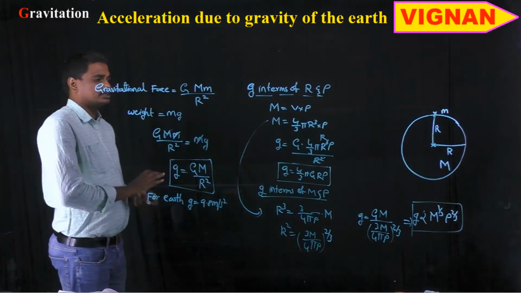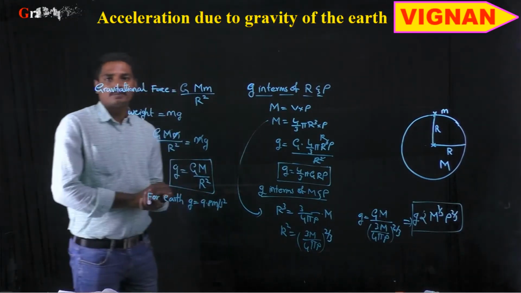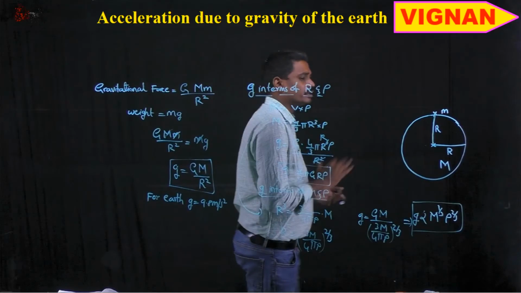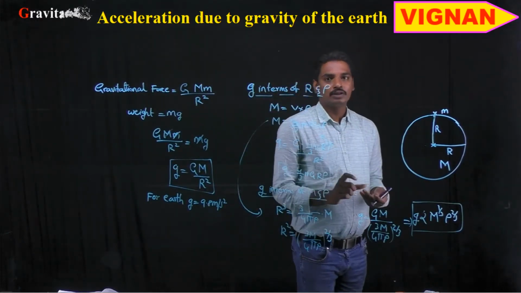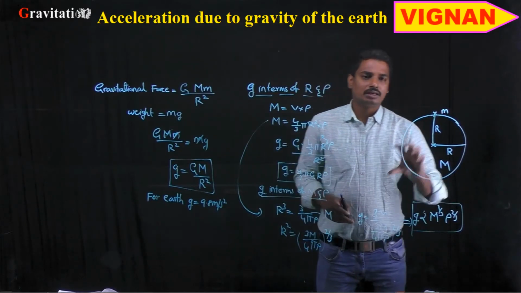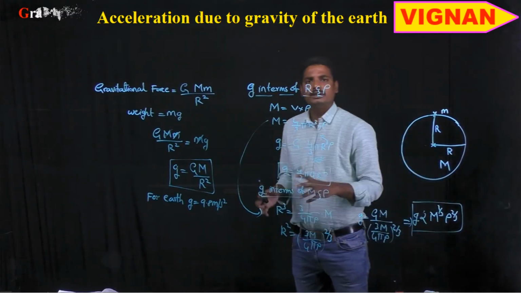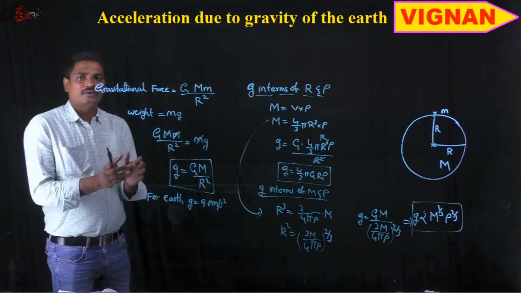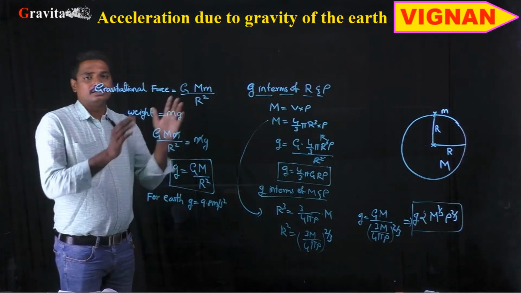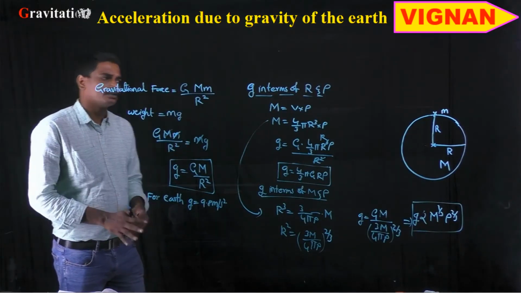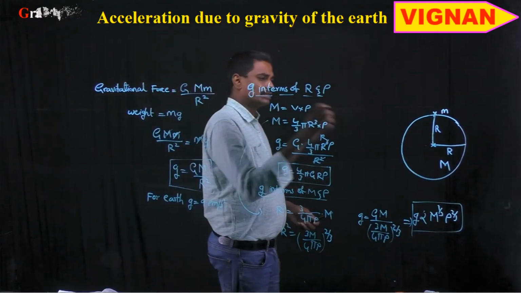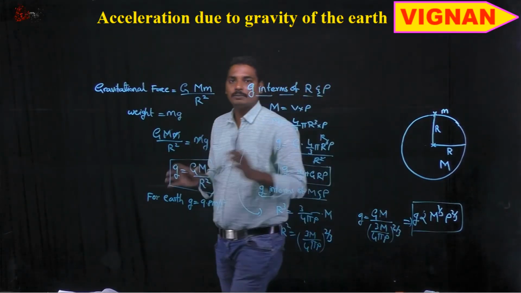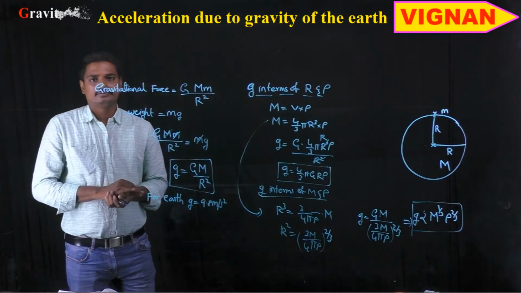So from these expressions, the acceleration due to gravity of the planet does not depend upon the size, shape and mass of the object, but it depends upon the mass and radius of the planet, or simply the mass and density of the planet. Acceleration due to gravity depends upon the mass and radius of the planet. It does not depend upon the object. Simply, it depends upon the mass and radius of the planet, right?